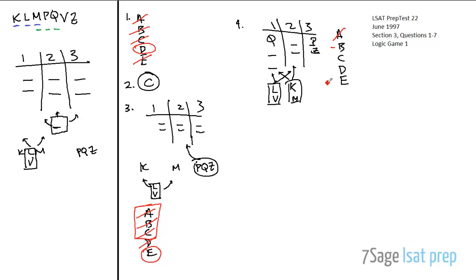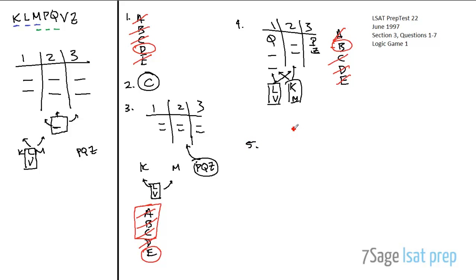Answer choice C, M is seated at the same table as V? That can never be the case. Answer choice D, M is seated at the same table as Z? That can never be the case. Answer choice E, P is seated at the same table as Q. That can definitely never be the case. So yep, answer choice B does turn out to be the correct answer here.